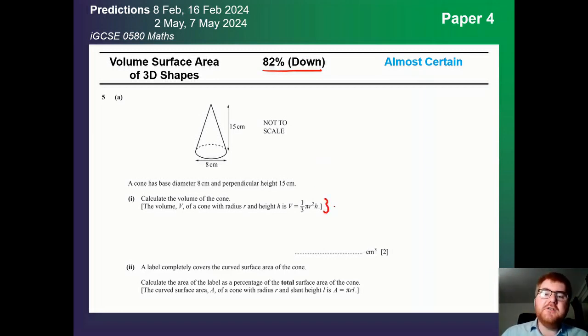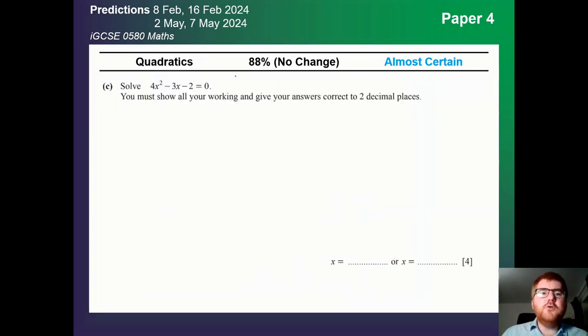Be aware that on 2024 papers, they give you the formula that you would need to use for the question. So they prompt you with that formula. That will change slightly in 2025. On to quadratics, again, no change at 88%.